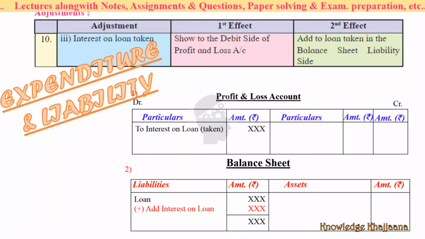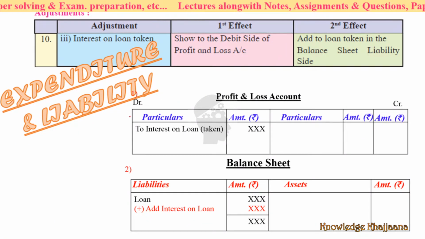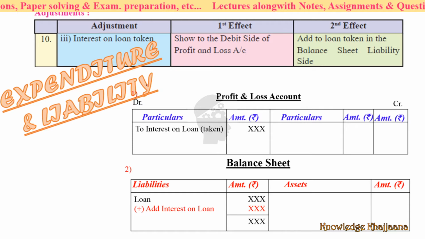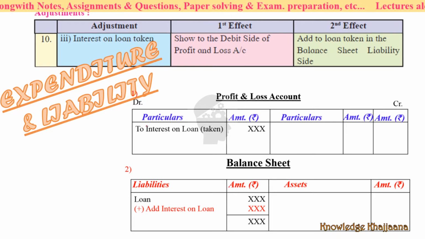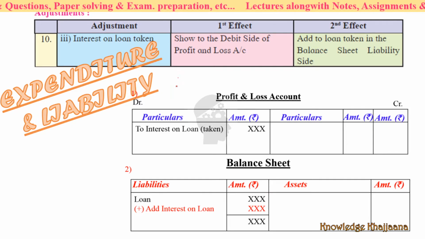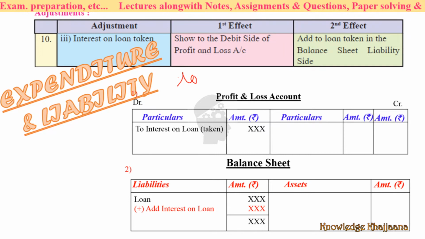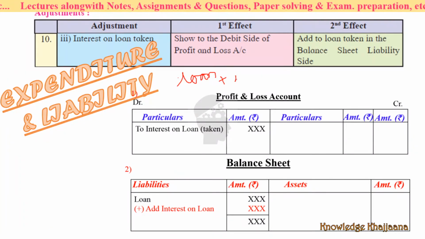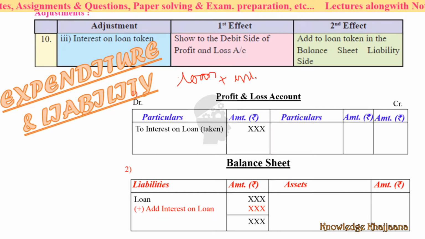Next, interest on loan taken. See what it is. What is interest on loan taken? See, who has taken the loan? Partners have taken the loan. Okay, so they have to pay the loan, right? Partners have taken the loan and they have to pay the loan. Now apart from this loan, they have to pay the interest also.